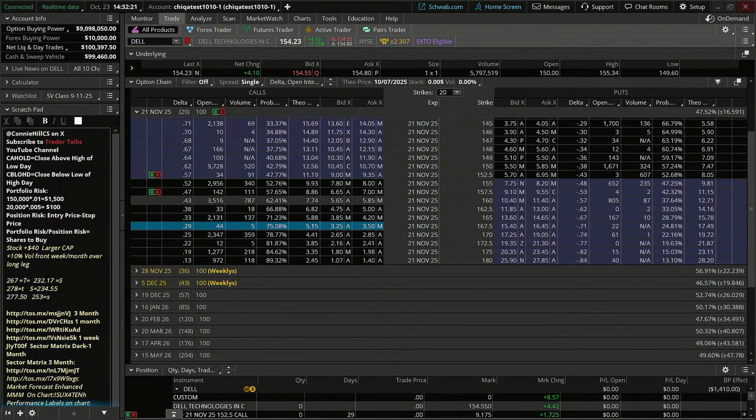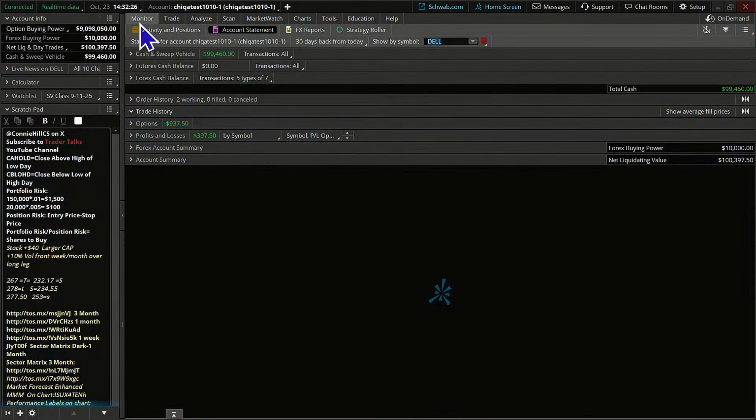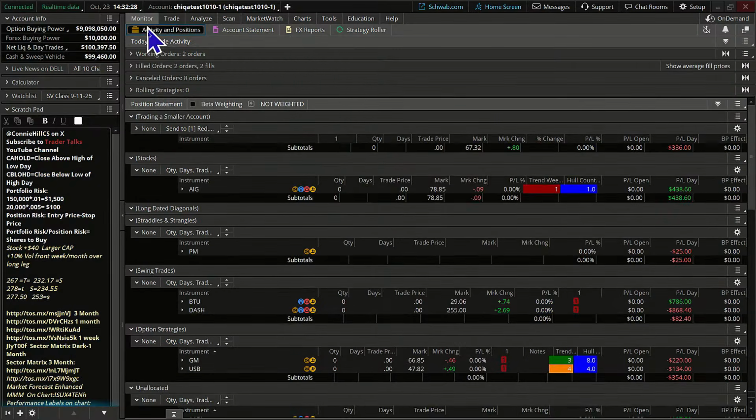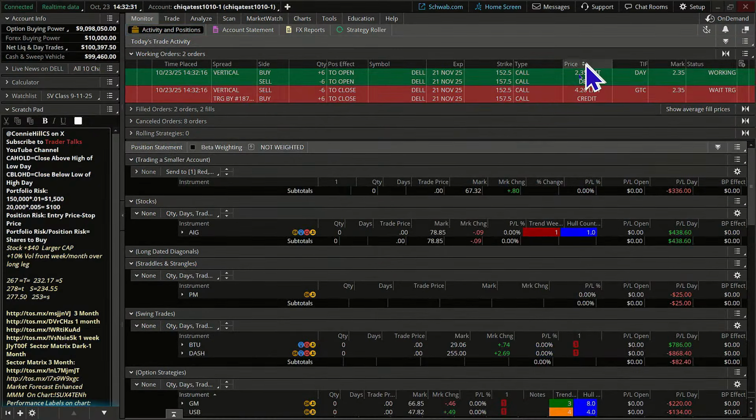All right. Where did I get the 235 from? Let's go up to the activity and positions here in the working orders. That is the net debit. Okay, that's where the 235 is. So for every contract that we do, remember we always take this amount, multiply it by 100. So per contract to get into the trade, it would cost us 235, and that's our max theoretical loss. Our max theoretical gain is going to be 5 minus 235, and that's where I got the 265.